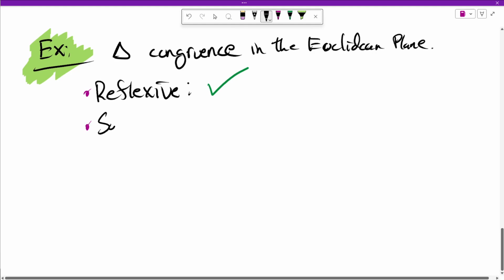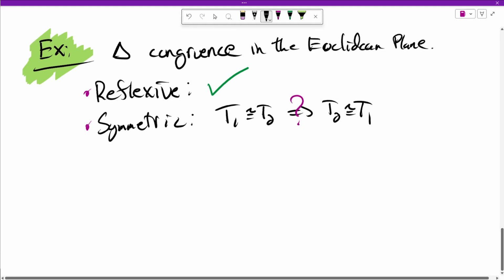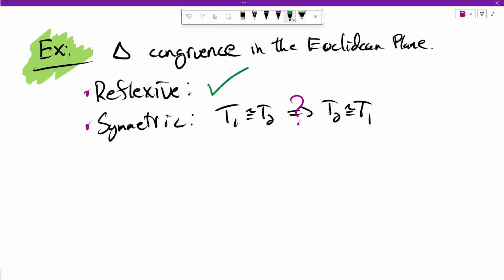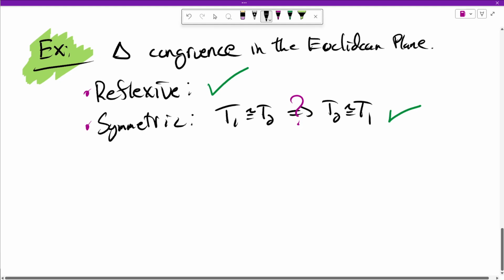Is it symmetric? That is, if triangle T1 is congruent to T2, does that imply that T2 is congruent to T1? Well, of course, because if they match in this order, they're certainly still going to match in the other order. So yes, it's a symmetric relation. Is it transitive?